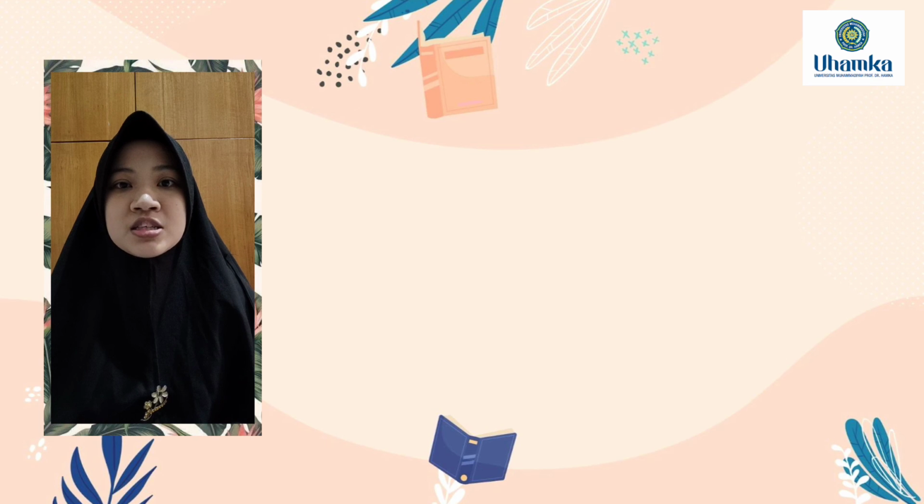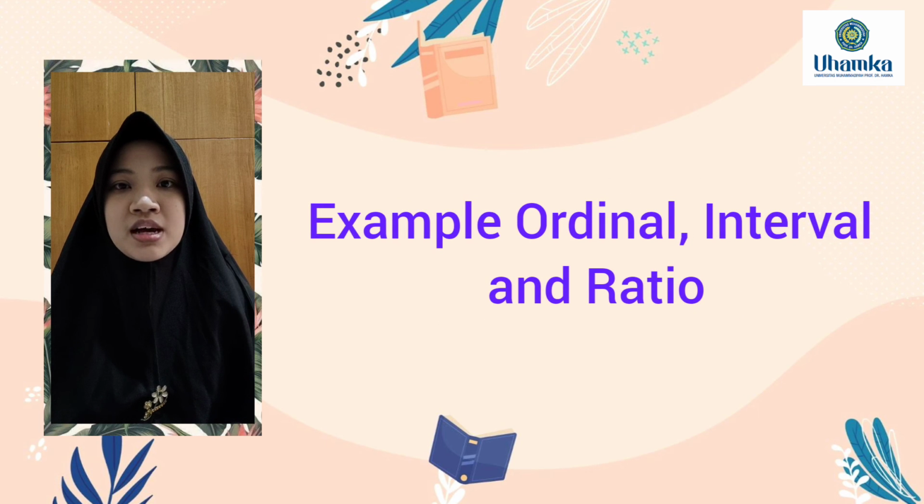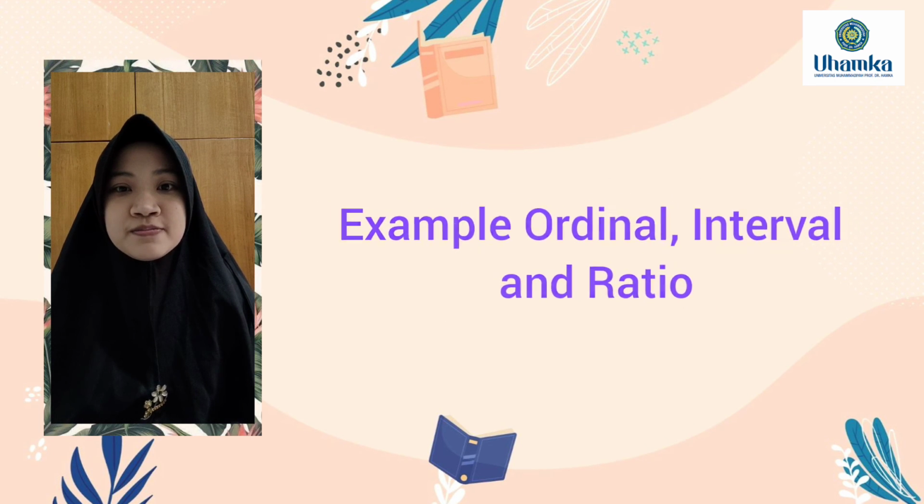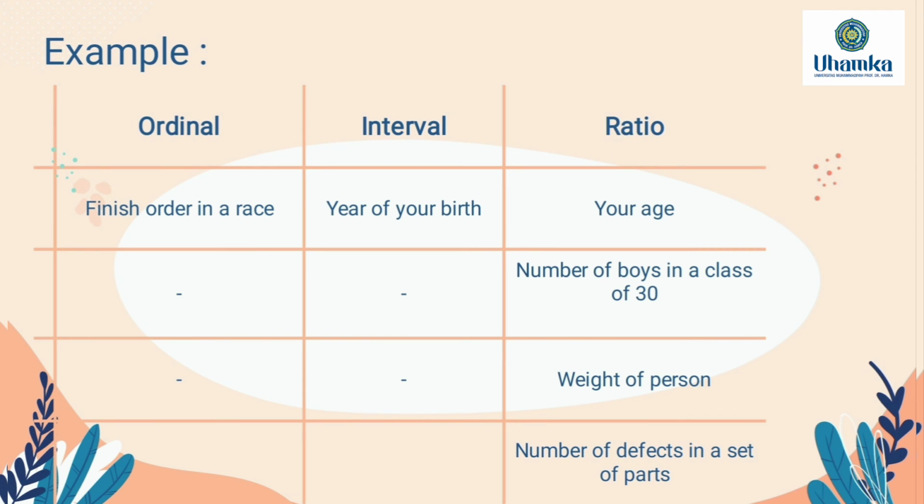And then these are the specific examples for ordinal, interval, and ratio. The example for ordinal is finish order in a race, the example for interval is year of your birth, and the examples for ratio are your age, number of boys in a class of 30, weight of person, and number of defects in a set of parts.